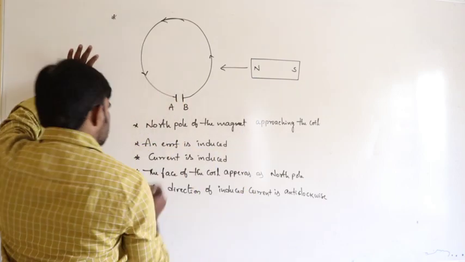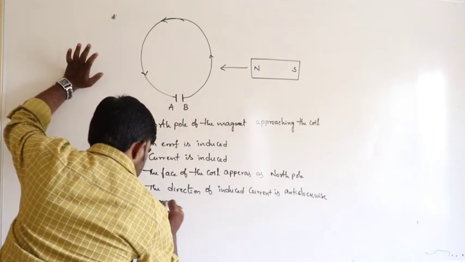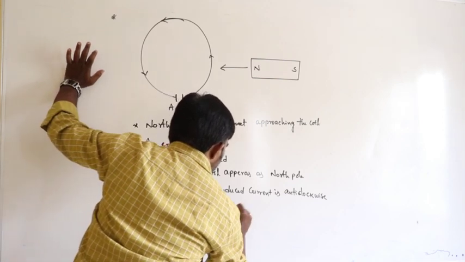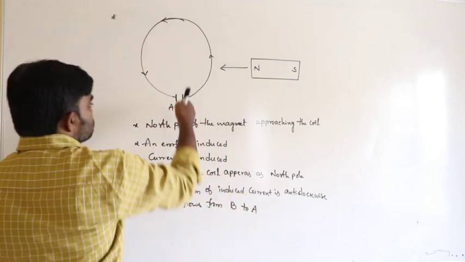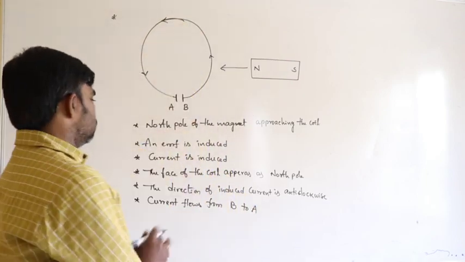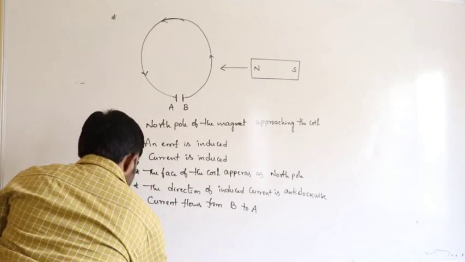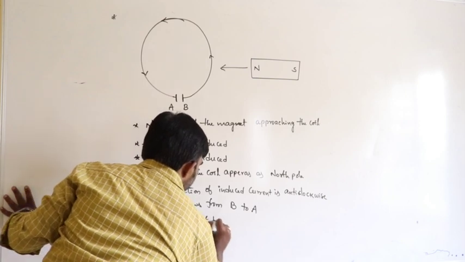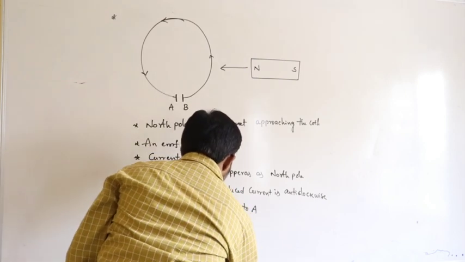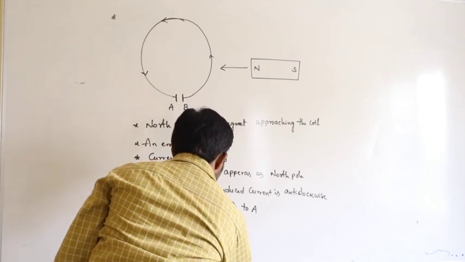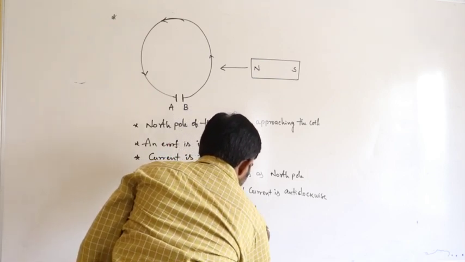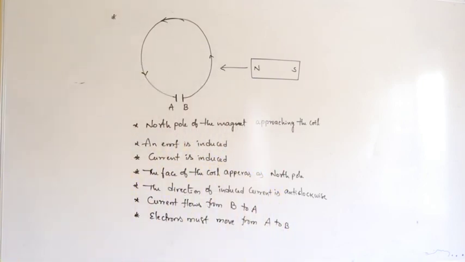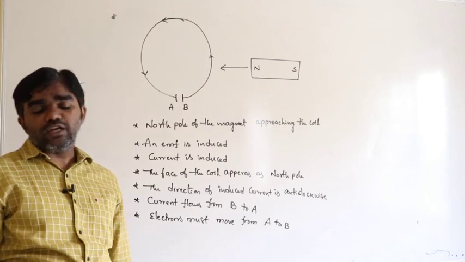So that means current flows from B to A, from terminal B to terminal A, no doubt about that. Next, electrons must move opposite to the direction of flow of current.